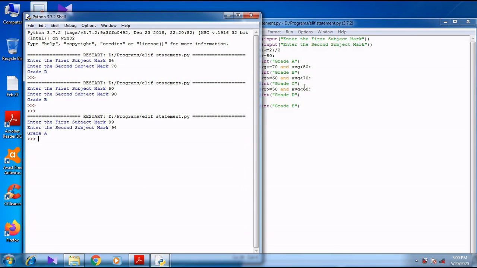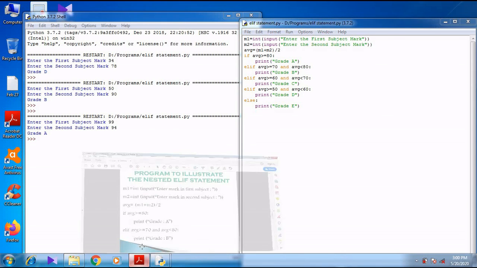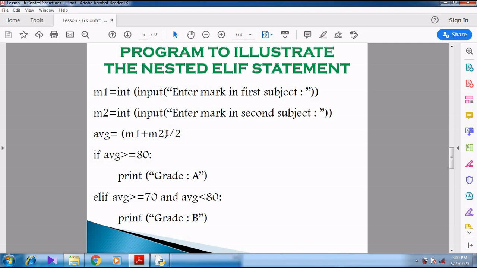So only one error I have committed here. M1 plus M2 I should give in parenthesis. Why? Because both the values should be added together and then only it should be divided by 2. Right? I have missed the parenthesis. So this is very important. Whenever we commit some mistake, we can identify easily. Right? I think this program for nested ELIF you can understand.